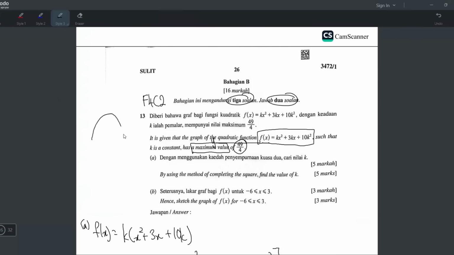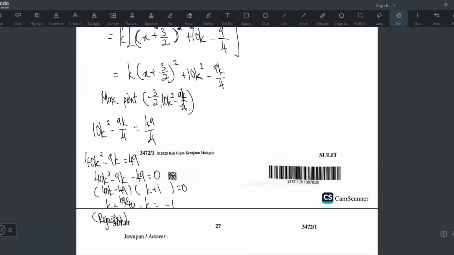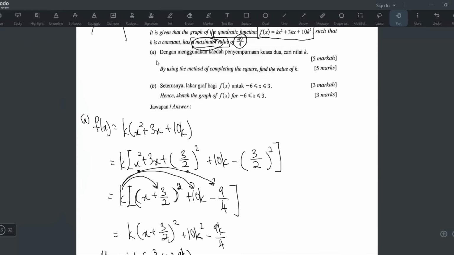Maximum means when you draw, the shape will be like this. Okay, that's maximum. That's why the a must be negative. So that's why we reject the positive answer. So now you know your k is negative 1. You are done with part a already. 5 marks for this. Okay, so that's all.